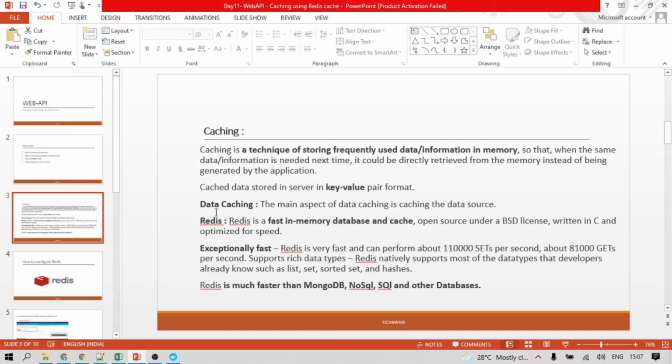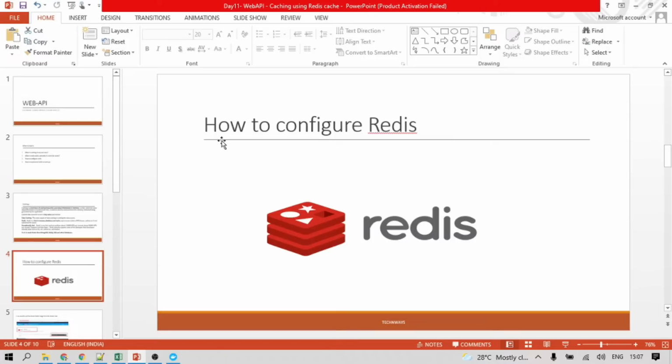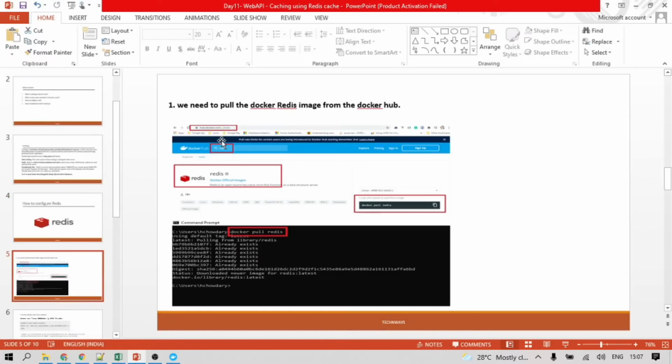So let's see how we can configure Redis in Docker and get ready for the implementation in the web API. We need to pull the Redis image from Docker Hub.